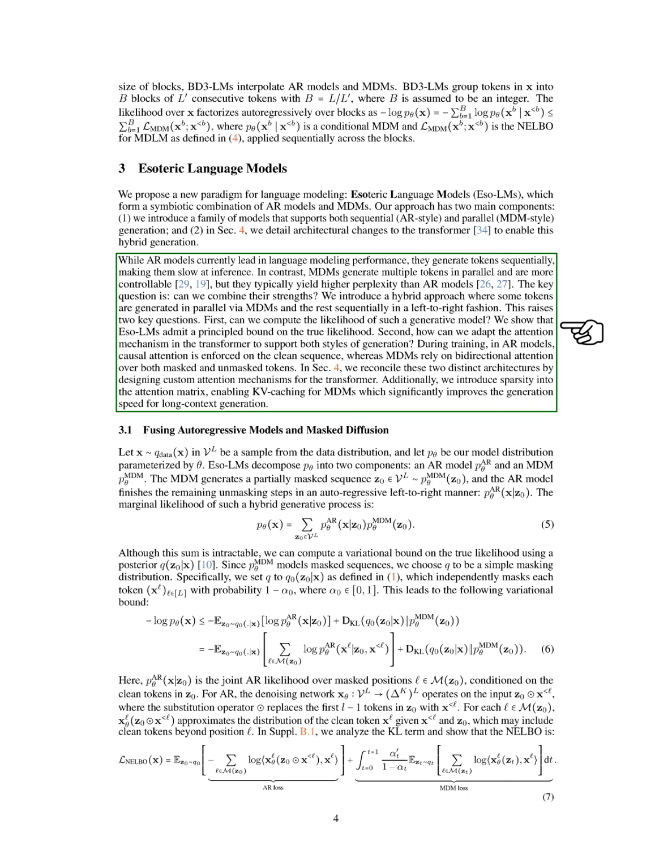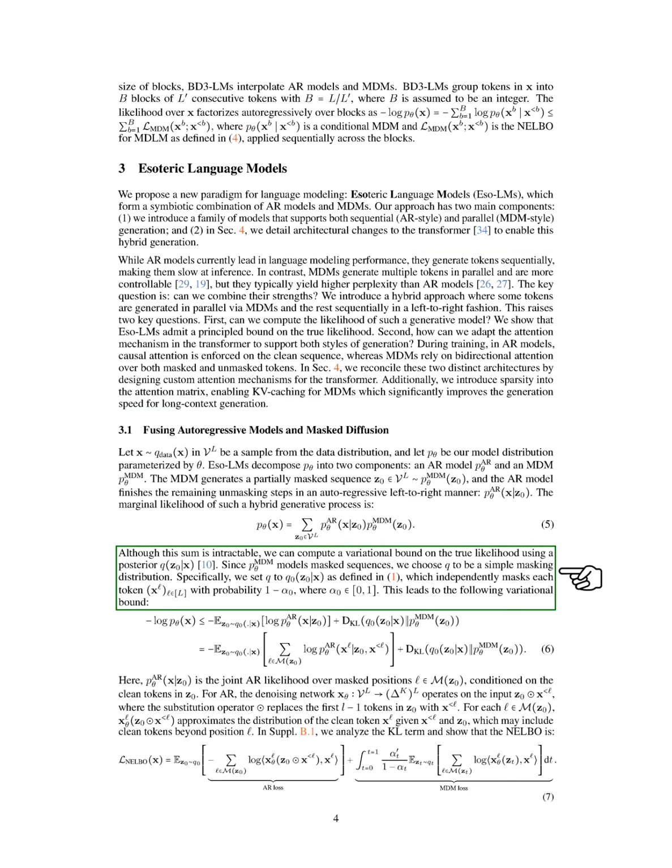Finally, we describe how Eso-LMs break down the model distribution into two parts: an autoregressive model and a masked diffusion model. The masked diffusion model generates a partially masked sequence, and the autoregressive model completes the unmasking in a left-to-right manner.